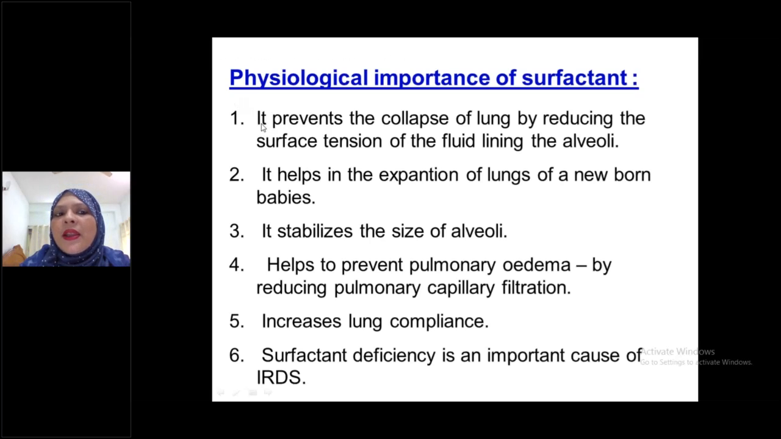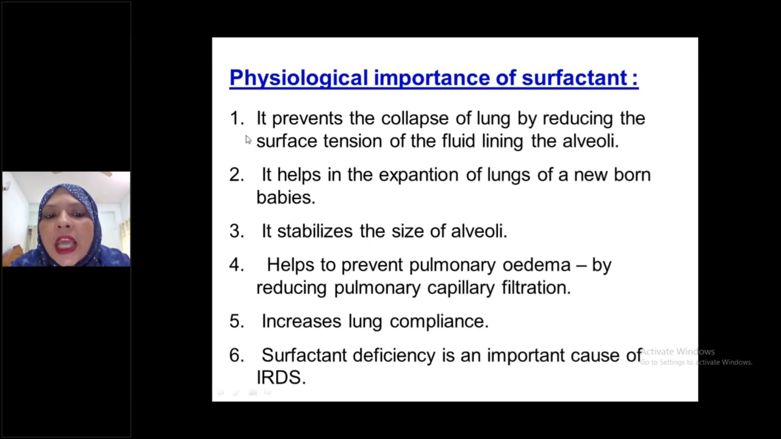First thing you have to tell here: it prevents the collapse of the lung by reducing the surface tension of the fluid lining the alveoli. Already I have mentioned that it is present in the first layer of the respiratory membrane, that is the fluid lining the alveoli, and it always prevents collapse of the lung, because it reduces the surface tension of the fluid lining the alveoli. So it prevents collapse of the lung. This is the first thing.